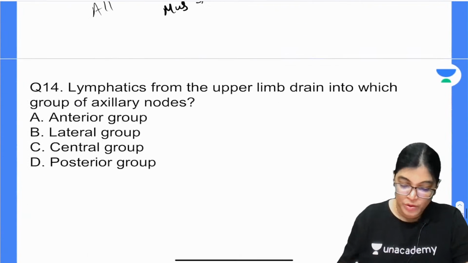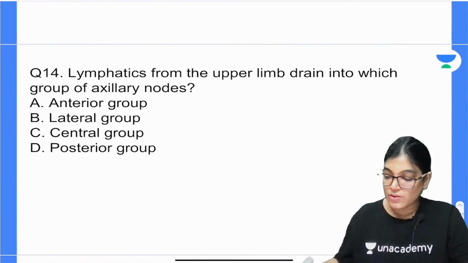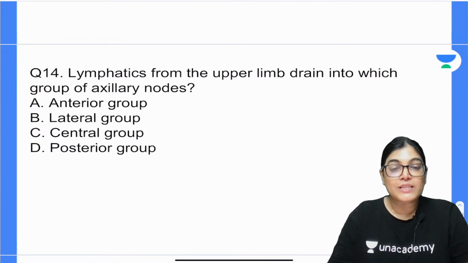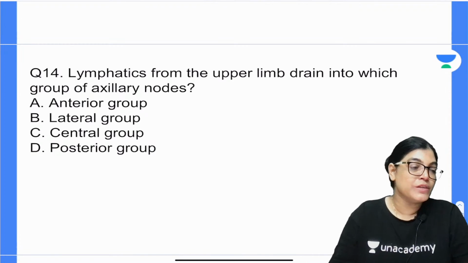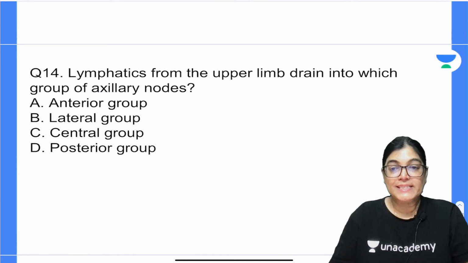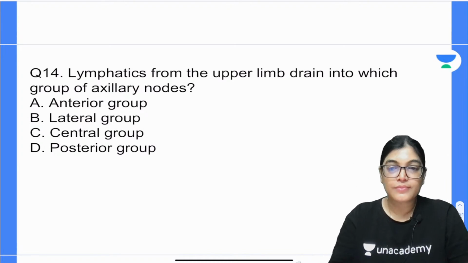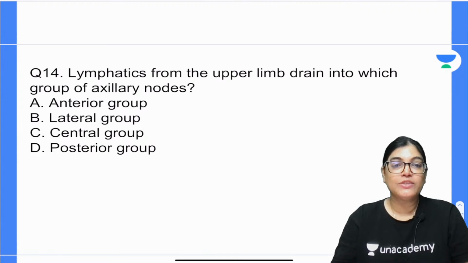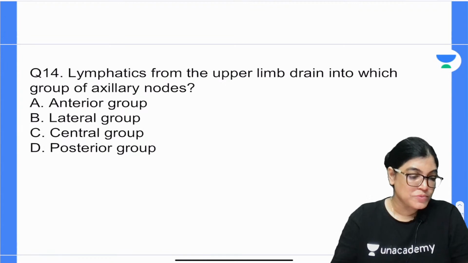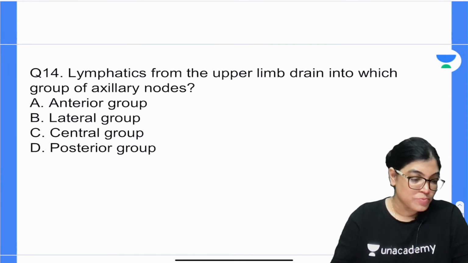Now coming to question number 14. All the best, students. Lymphatics from upper limb will drain into which group of axillary lymph node? Whether it is anterior group, lateral group, central group, or posterior group. We have got 4 options. Mark the correct answer.